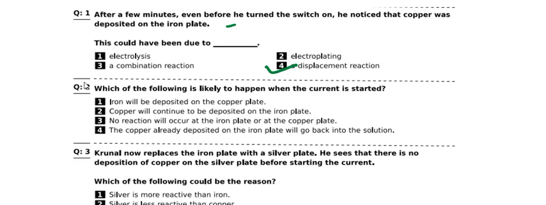The question number 2 on the screen. Which of the following is likely to happen when the current is started? We have 4 options and we will choose the correct option. What should be the correct option for this question? For question number 2, we go with option 2. Copper will continue to be deposited on the iron plate.